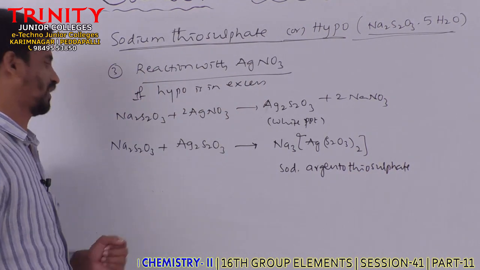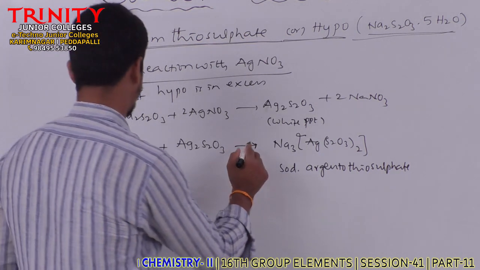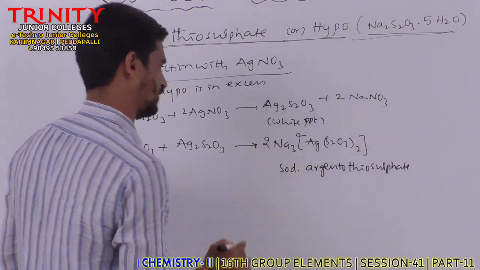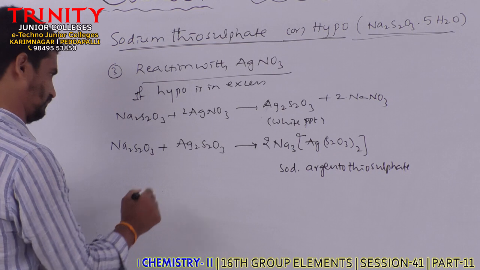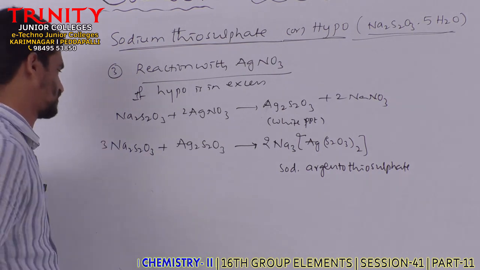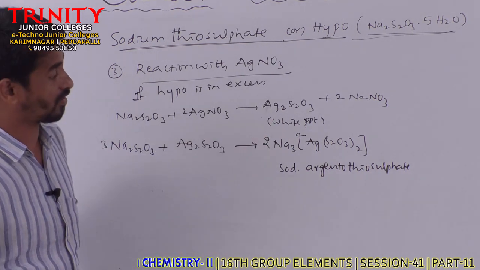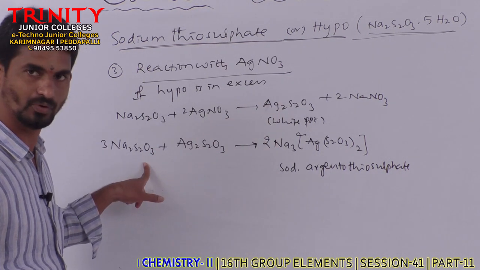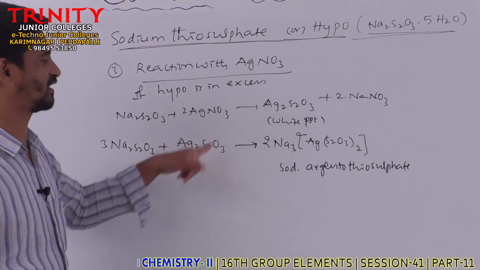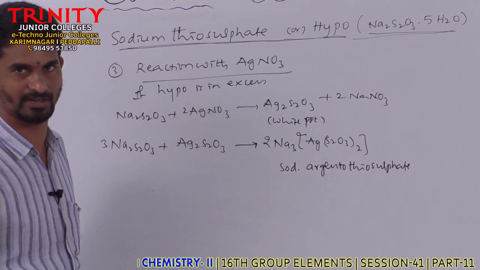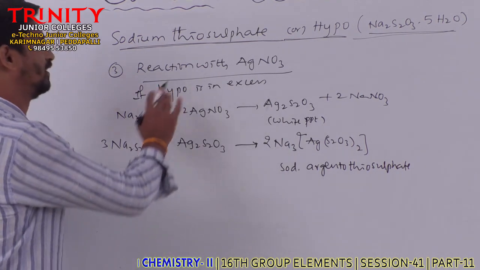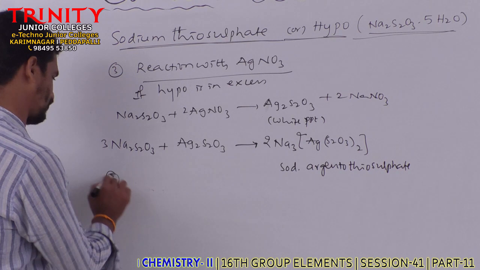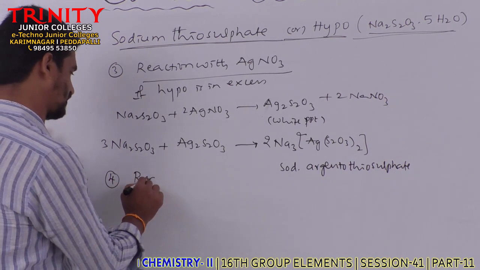So this is about the reaction. Here, this is 2 moles, and here 3 moles, that's it. So like this the complex is formed. The formed white precipitate dissolves in excess hypo. If hypo is not in excess, it converts into black precipitate. Clear? So this is regarding reaction with AgNO3. Next, the fourth one is reaction with halogens.